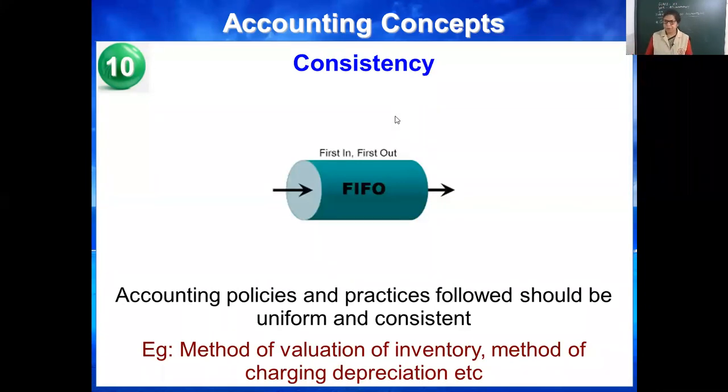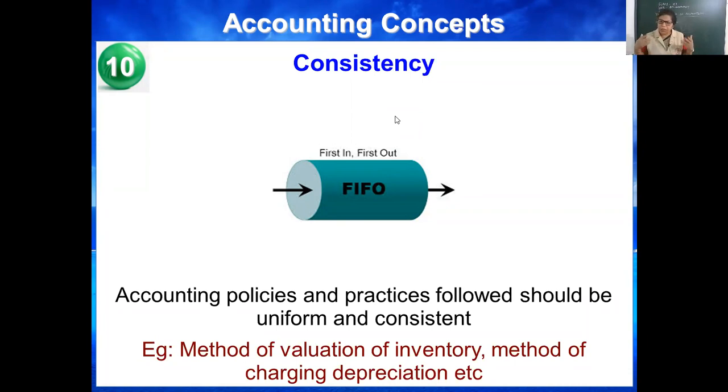The 10th principle is consistency. What is the meaning of consistency? Consistency means the policies, programs, rules, methods should be uniform and consistent.